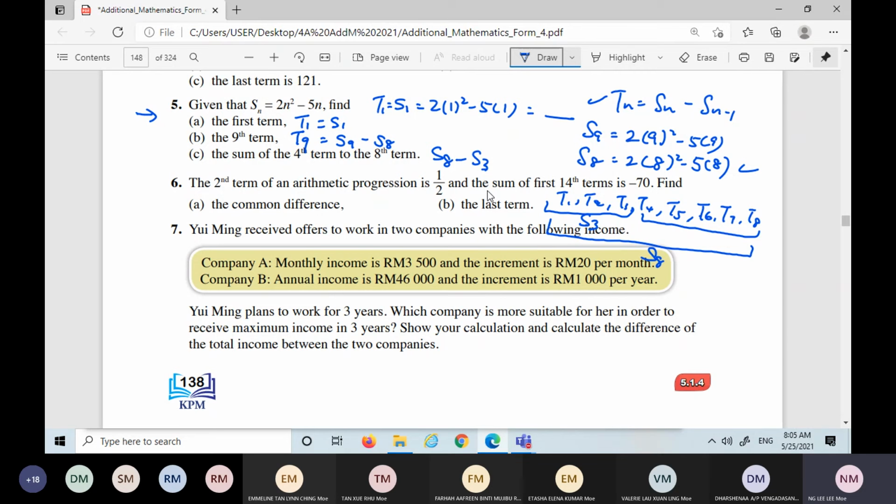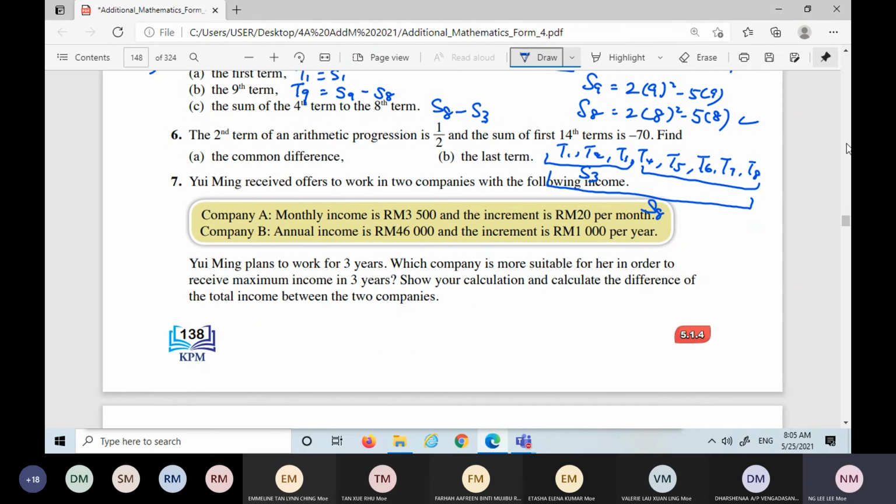Finished already? I think that's all for today. I will dismiss you a little bit, then you can stay on to do the homework. Two pages, page 138 and page 136. Anything, you can also WhatsApp me. If I sort it out, I will WhatsApp in the group to tell the others also.